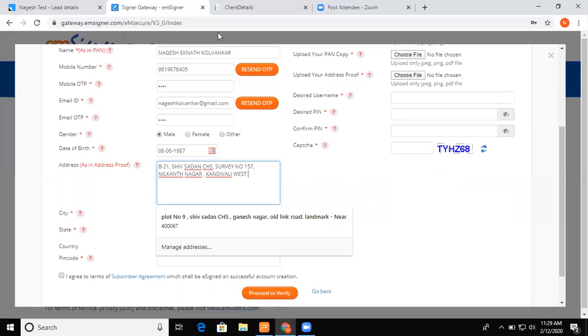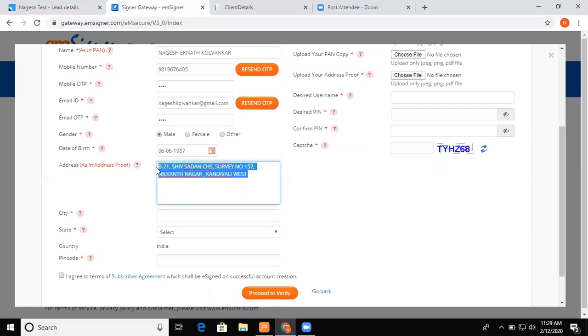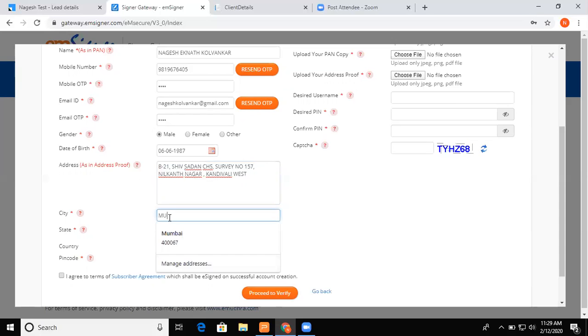Friends, you can see the comma also I have used as it is there on my Aadhaar card. So you never use your own brains. Just copy as it is. If there are 2 commas on Aadhaar, copy. If there is 1 comma on a passport, copy. Make sure the address you are entering here replicates your address proof. Next comes city.